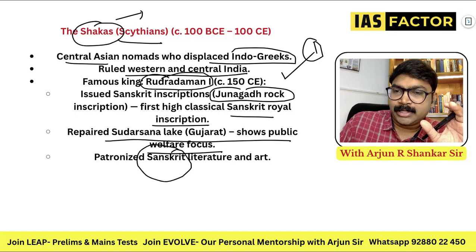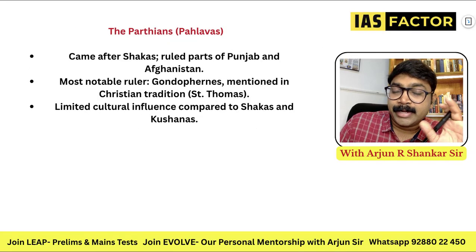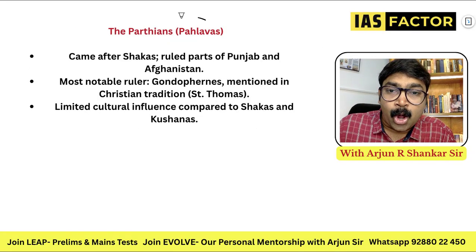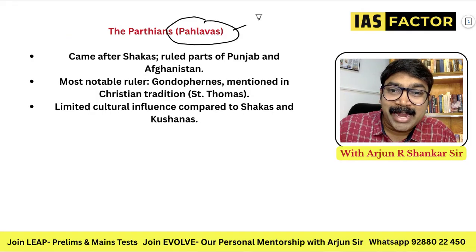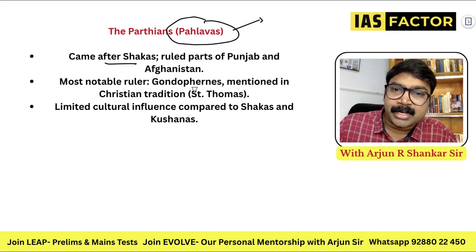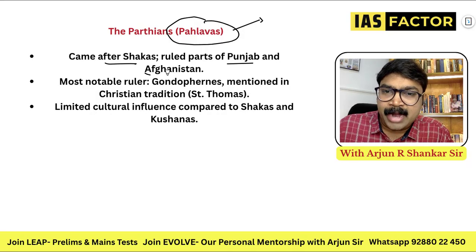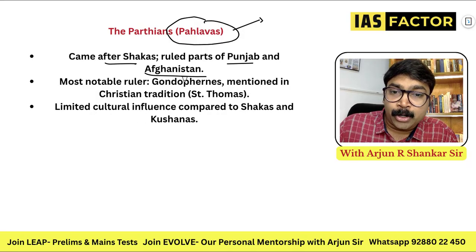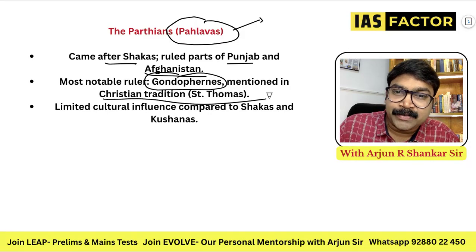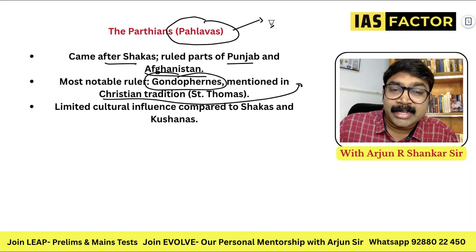Now let's go into the next important content. Yes, the Parthians, also called the Pahlavas. They came after the Shakas and ruled parts of Punjab and Afghanistan. The most notable ruler is Gondopharnes, mentioned in the Christian tradition of Saint Thomas. By this time, Christianity is also in the forefront.